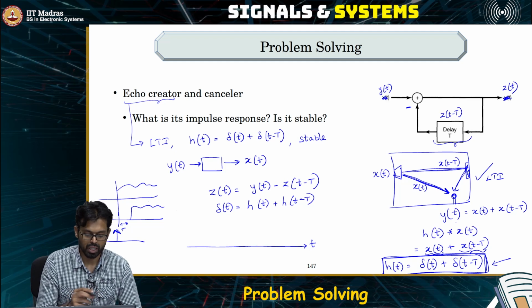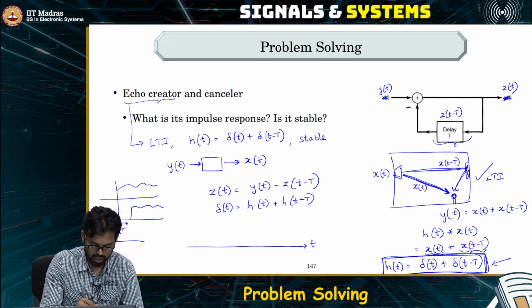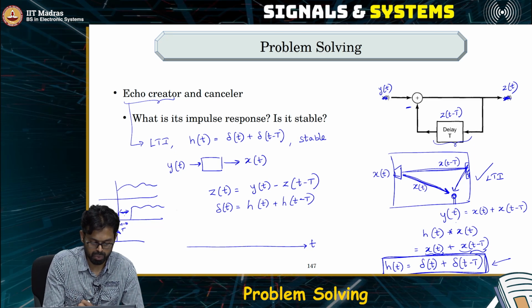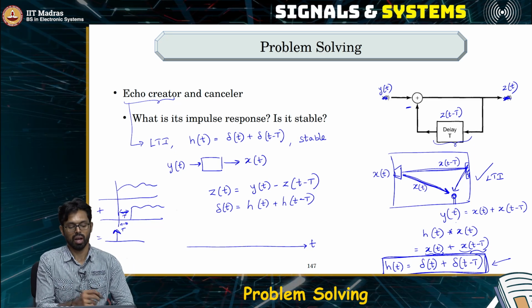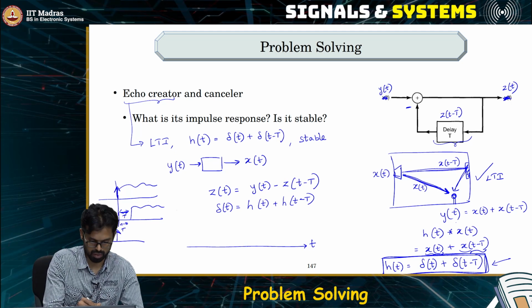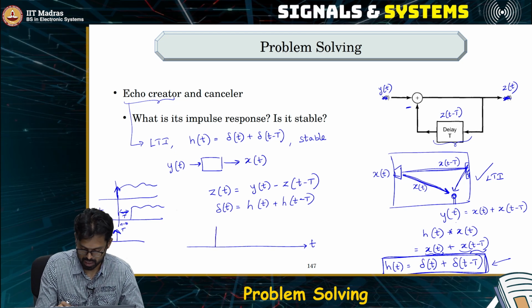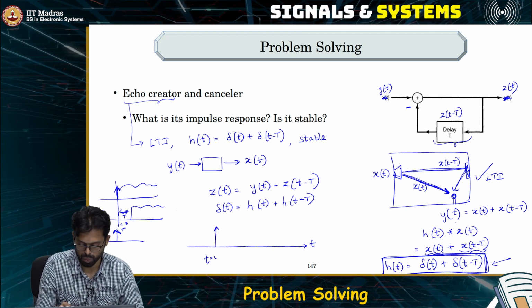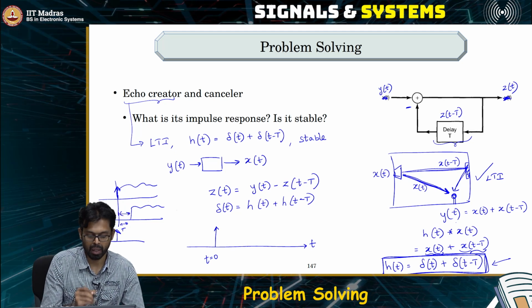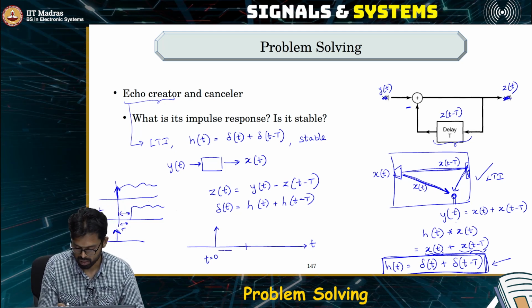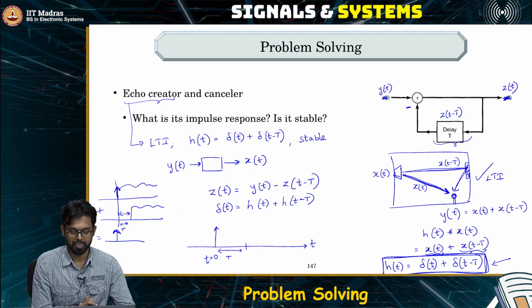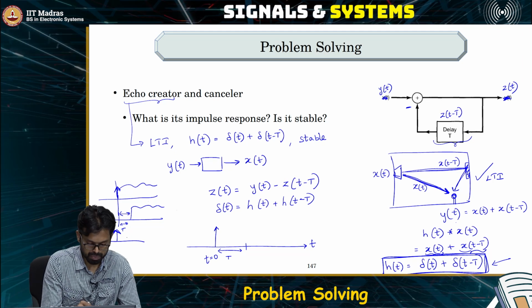So clearly when you add them up, there is nothing in the delayed version in this time duration capital T. And when you add, you get a Dirac delta, which means there needs to be a Dirac delta here. So it means that the h of t has a Dirac delta at t is equal to 0, and there is nothing for the next capital T seconds. So in this portion it is empty. Okay, only then you can get this part.